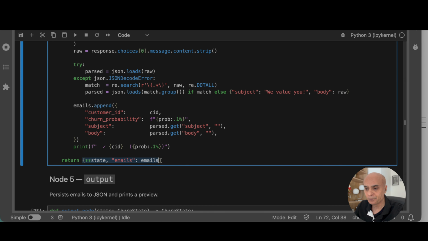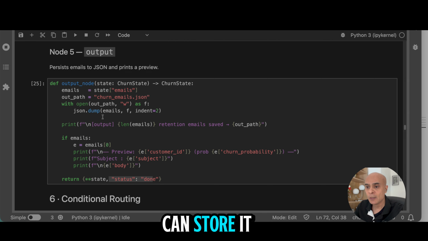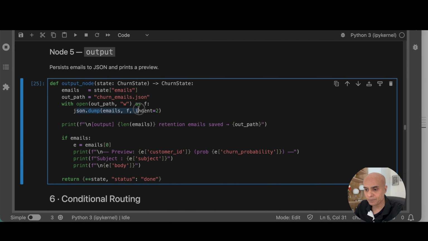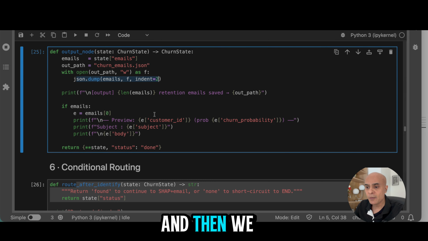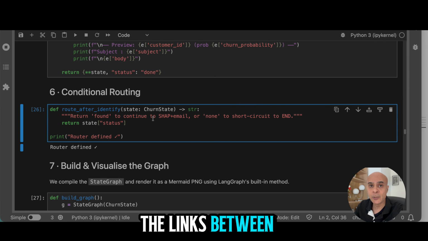which again we pass to the state variable. Now we can go through these emails and store them in the output, which is basically a JSON file. And then we are done with creating the nodes. Now we have to create all the links between the nodes.